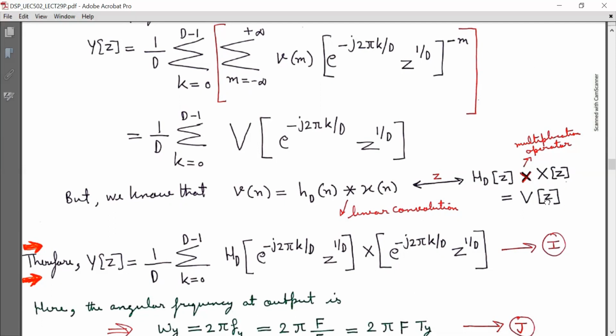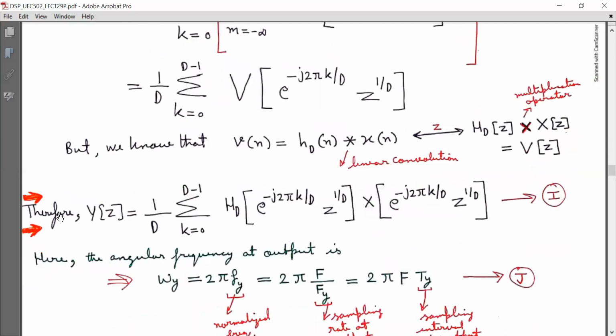Now substituting this Vz into this equation, I can show that Yz is equal to 1 by d summation k running from 0 to d minus 1 Hd bracket e raised to power j 2 pi k by d z raised to power 1 by d into X e raised to power minus j 2 pi k by d z raised to power 1 by d. Mark it as equation I.